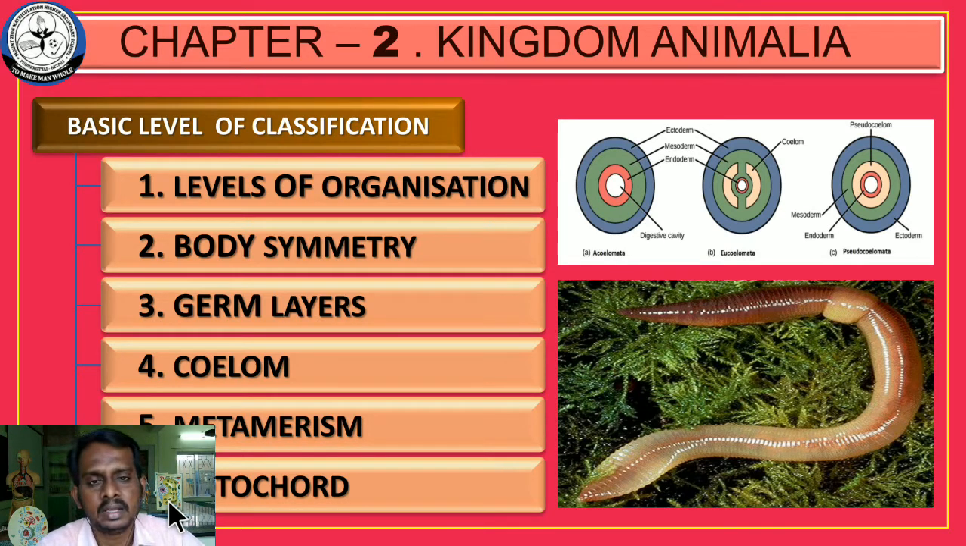Notochord means a structure that supports the animal. It is formed during embryonic development. மறந்துடாதீங்க, embryonic development அப்போ ஒரு supportive rod like structure form ஆகும். அந்த ஸ்ட்ரக்சருக்கு பேர் notochordன்னு சொல்லுவோம். So notochord also comes under the basic classification. Okay. So these are the basic level of classification we are going to discuss in this part.